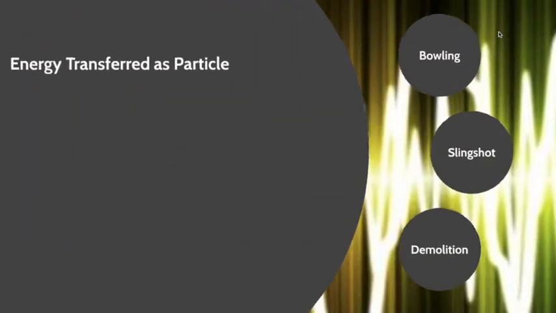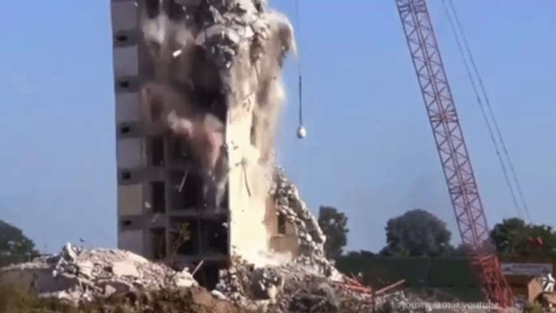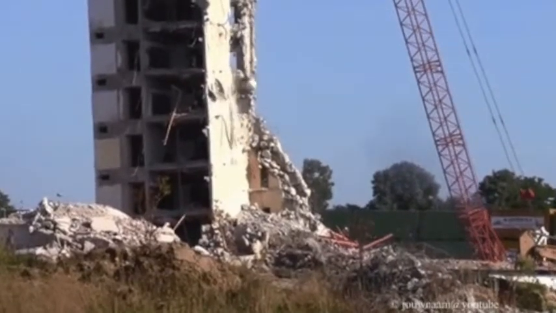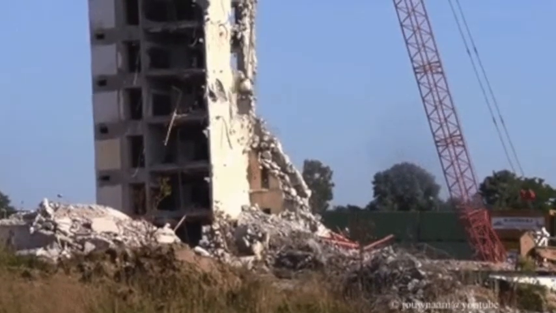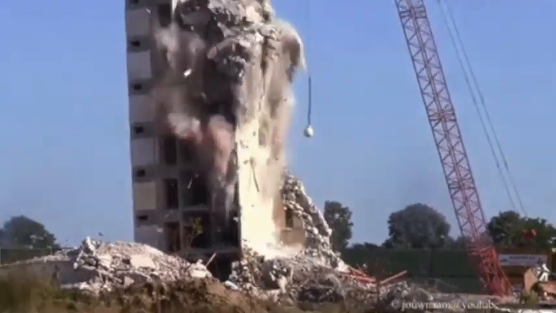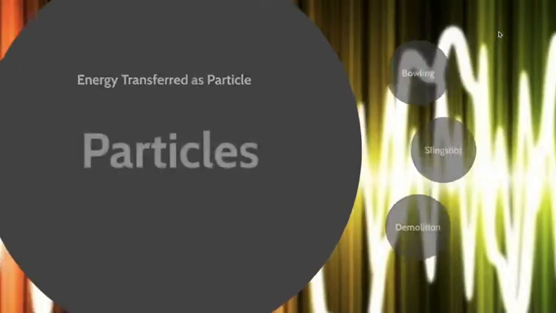And lastly, in this demolition example, we'll see the same idea again. When this wrecking ball smashes the building, it's like, how did the energy get from the crane, the machine, over to the building? Well, it was a particle that traveled that distance. It was the wrecking ball that took kinetic energy and smashed the building. So the key idea when we're talking about energy transferred as a particle is that it's some kind of object that carries energy as kinetic energy of the object traveling from one location to another to do its work.